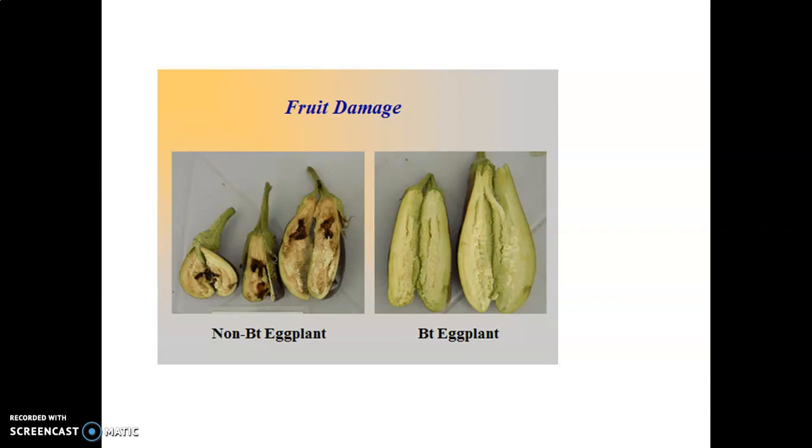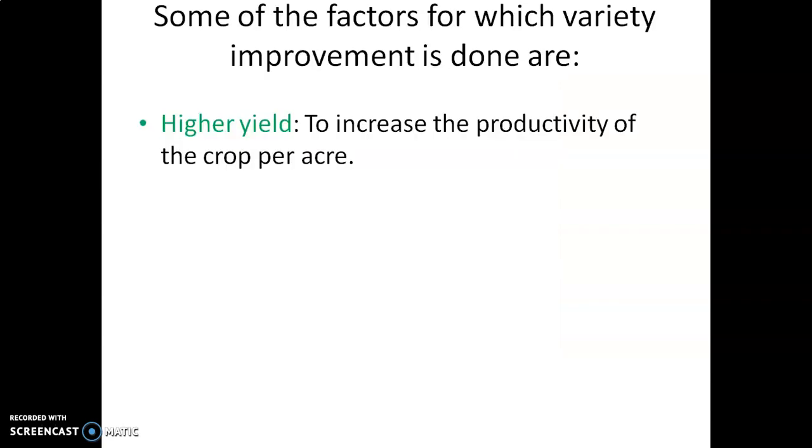So now we have discussed the first approach, crop variety improvement. Two aspects: the first is carrying out the process of hybridization, then the second is producing genetically modified organisms. Clear? Then some of the factors for which variety improvement is done are higher yield, to increase the productivity of the crop per acre.